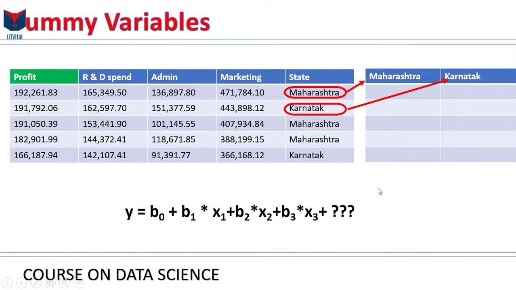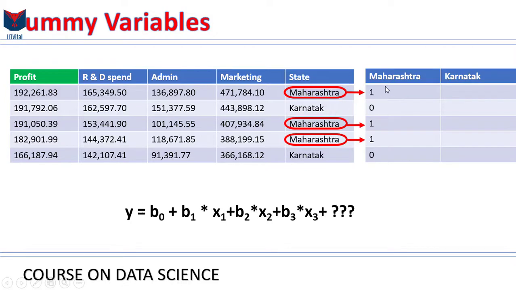And how do we populate those columns? This is the fun part. Let's start with the Maharashtra column. You find all of your rows where state says Maharashtra, and for those rows you put a 1 in the Maharashtra column. For all the other rows, basically the rows that don't say Maharashtra, whatever else they say, you just put a 0.